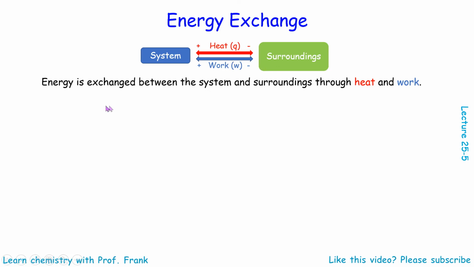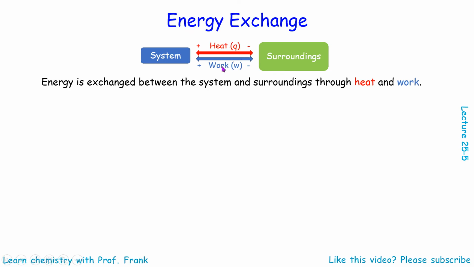Energy can be exchanged between system and surroundings through either heat, work, or both. If the system receives heat, you see the heat flows into the system, we give that a positive sign. That's endothermic. If the heat flows away from the system to surroundings, we give that a negative sign, which means the system loses heat. That is called an exothermic process.